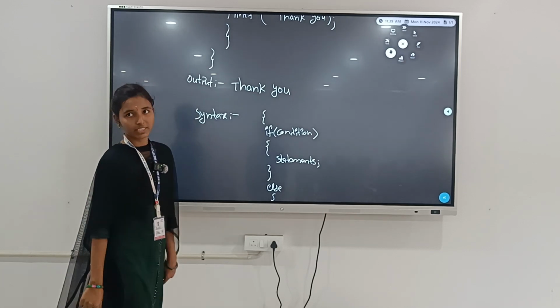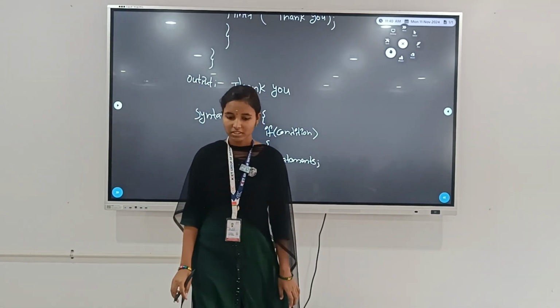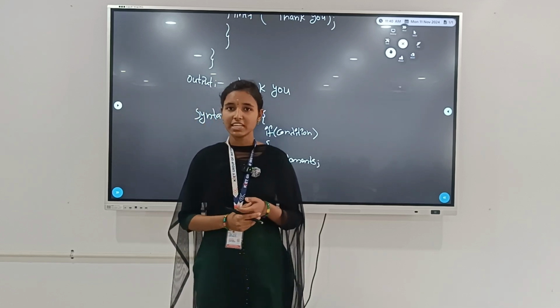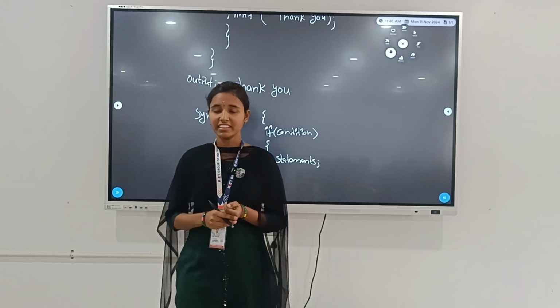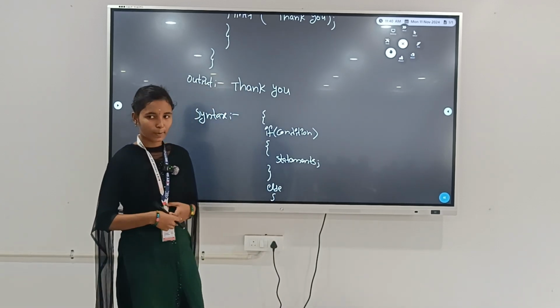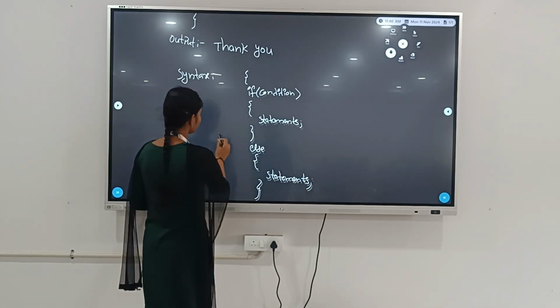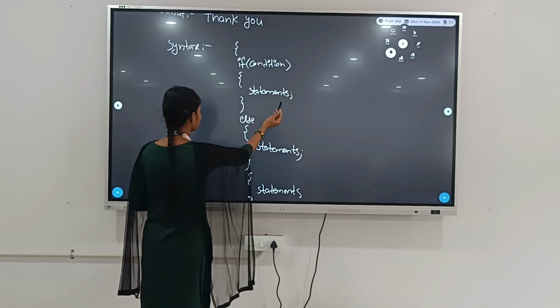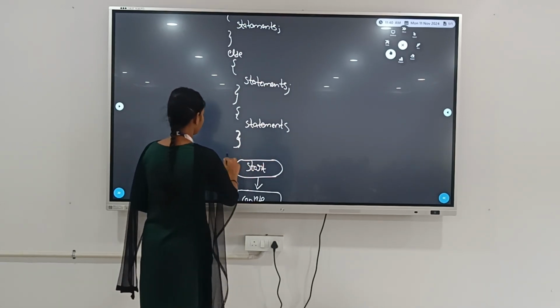And the if else statement tells us that if the condition is true, it will execute the set of statements inside the if condition, and if the condition is false, it will execute the else block statements. Syntax of the if else statement: if (condition) { statements } else { statements }, then the statements outside the block.